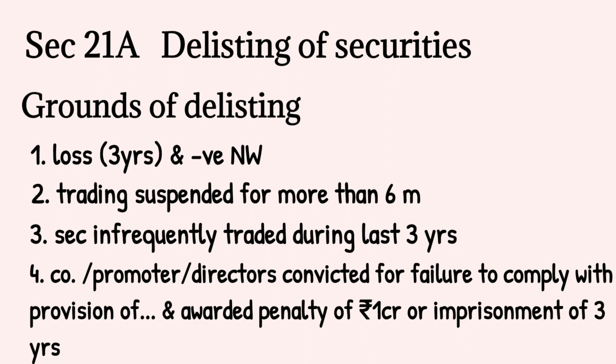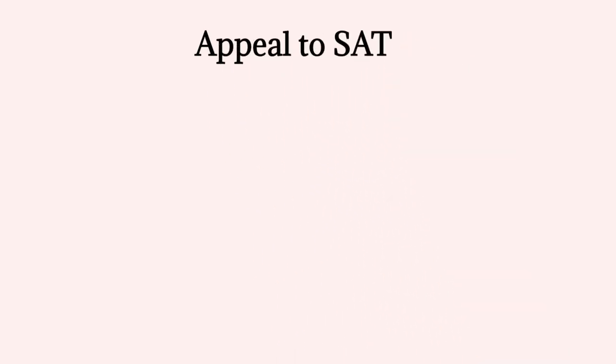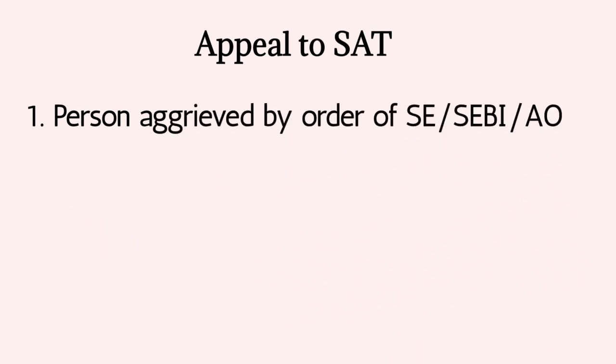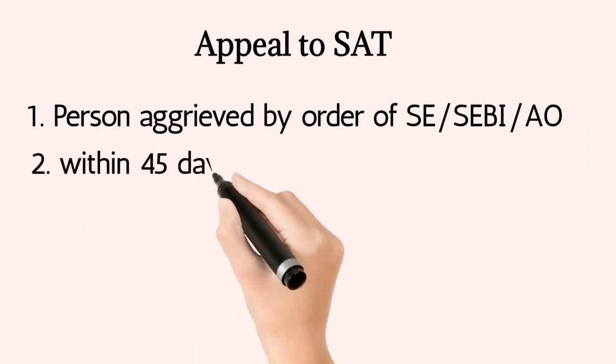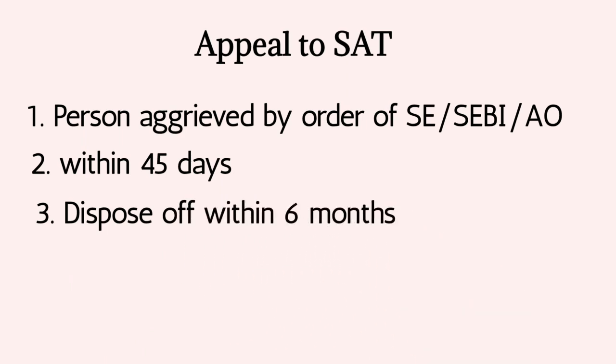Here we come to the last topic, which is the appeal provisions. Appeal shall lie to the Securities Appellate Tribunal. Whenever any person is aggrieved by the order of the Stock Exchange, the Adjudicating Officer or the order of Sebi, then he may appeal to SAT within 45 days, which may be extended on sufficient cause, and this shall be disposed of within 6 months from the date of receipt of the appeal.